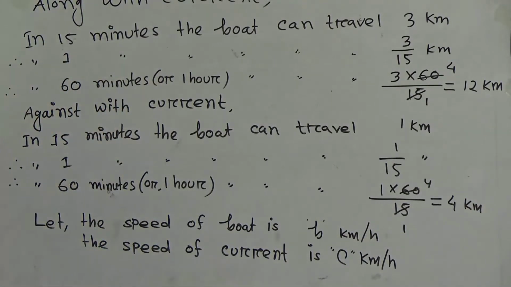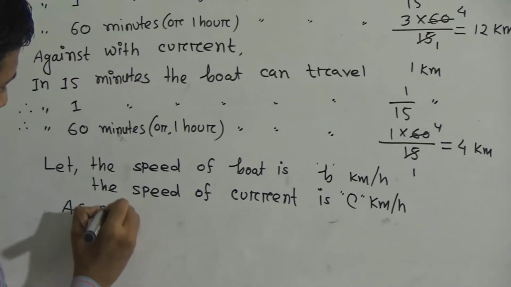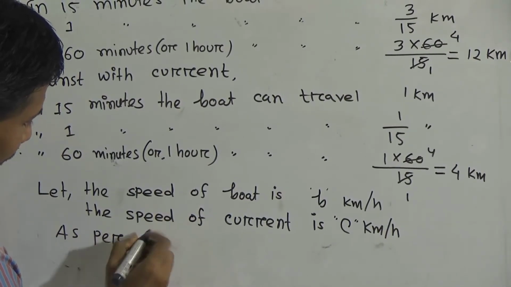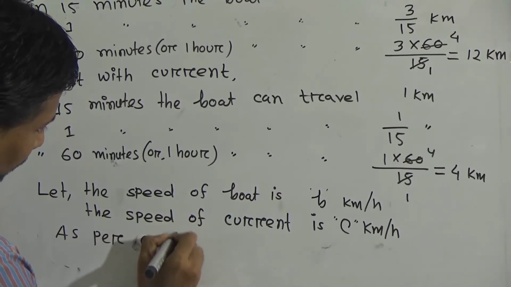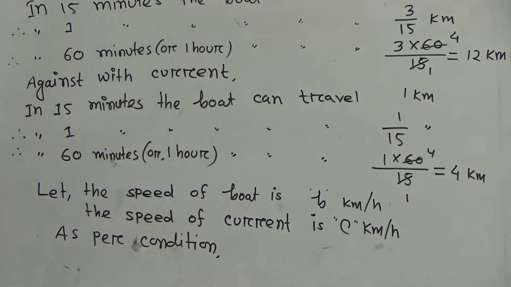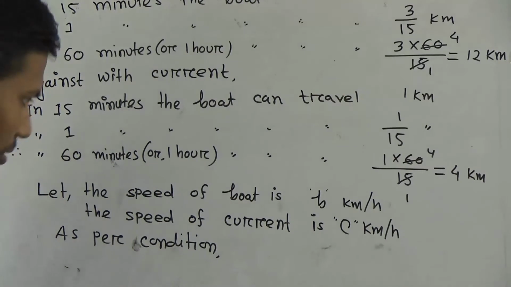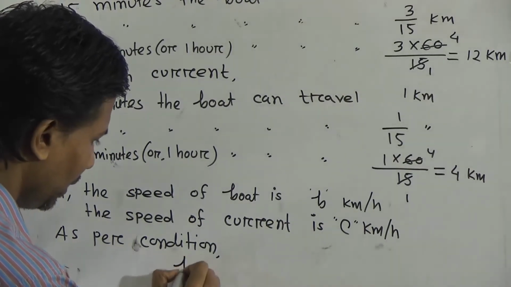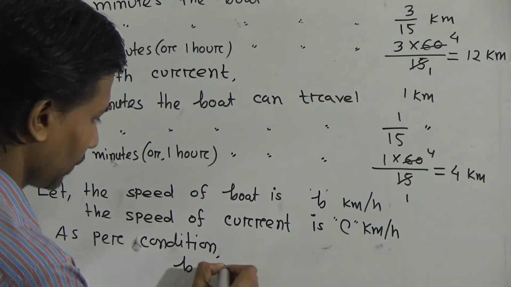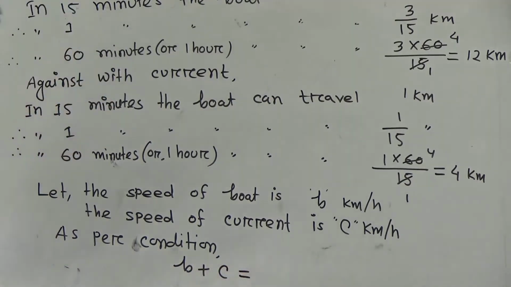That means we can write, as per condition, the speed of boat, b, plus c, the speed of current.